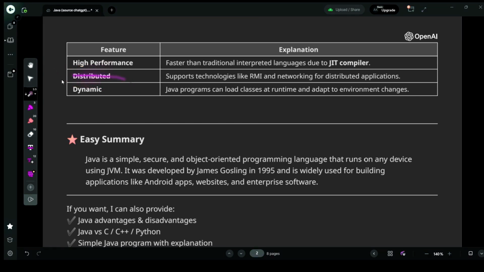Java is a distributed language. What does it mean? It supports technologies like RMI and networking for distributed applications. Let me explain it to you through an example. I have two systems, system A and system B, and I want to transfer the data of system A to system B. Let me explain through the example.